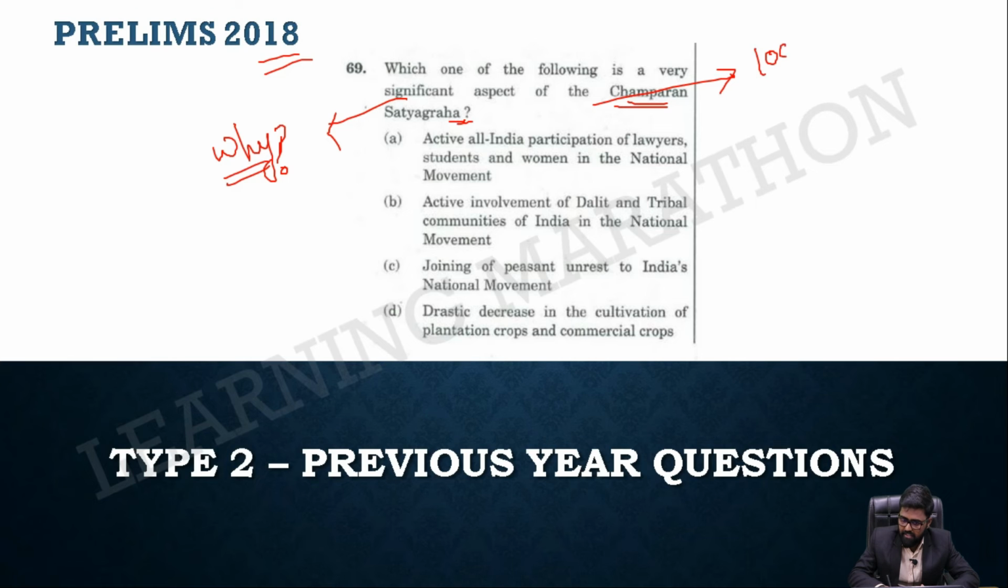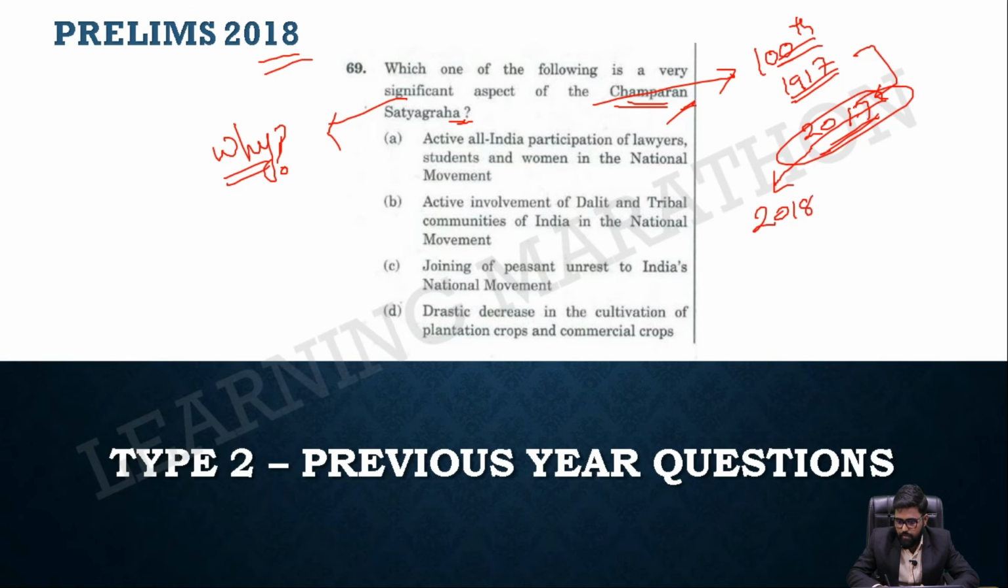And this question is special. Why? Because it was the 100th anniversary of Champaran Satyagraha, which was in 1917, right? It was 2017. So it was mentioned in the Hindu newspaper to a very large extent, and it was asked in 2018. So that's why Champaran Satyagraha was there. Yes, UPSC also takes current affairs into question making. Okay, fine. So let's analyze this Champaran Satyagraha.